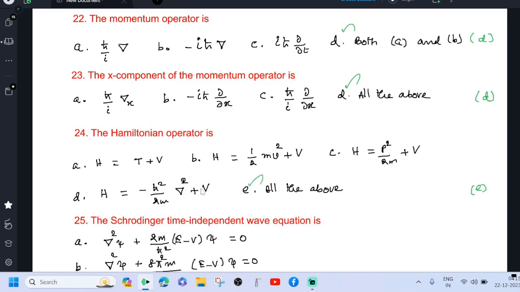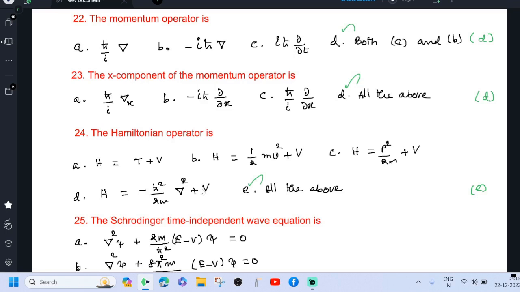See, all the above is correct because T is our kinetic energy, V is our potential energy. Multiply numerator by m and also the denominator by m, we can get m square v square by 2m. mv is our p, so p square by 2m.